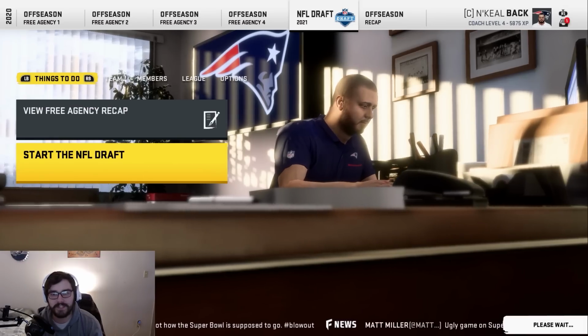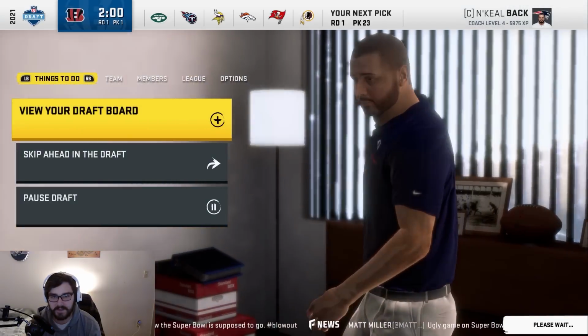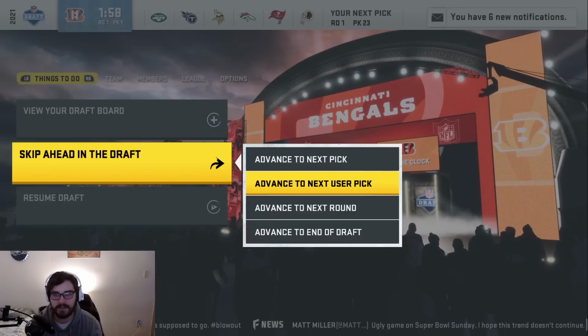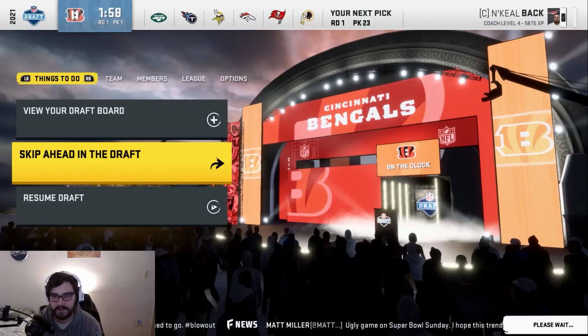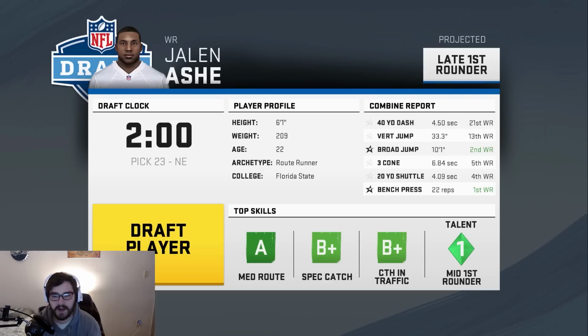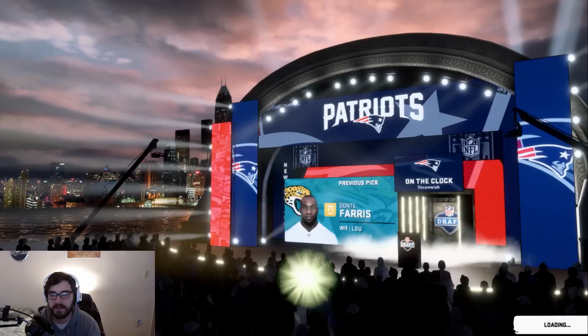Okay, so this is a very interesting looking draft class. Hopefully we can make the most out of it. There's some pretty good talent in the later rounds, and I think we should be able to get all the pieces if I play this carefully enough. Let's simulate, though, to pick number 23. The only first-round projected player I have left on my draft board is Jalen Ashey. He's probably going to be our number 1 receiver. I'll have to see how everything works out, but welcome to the team.